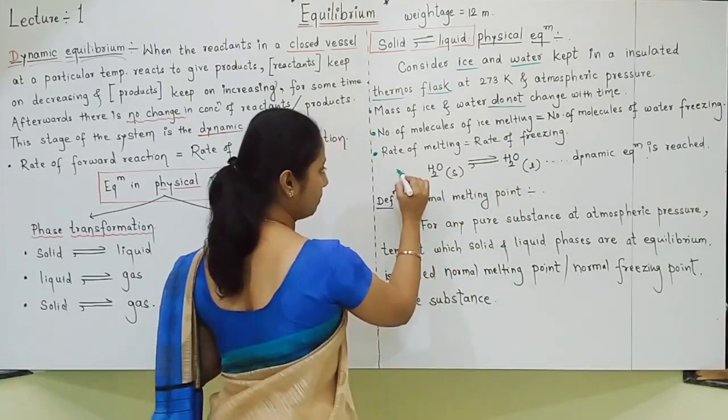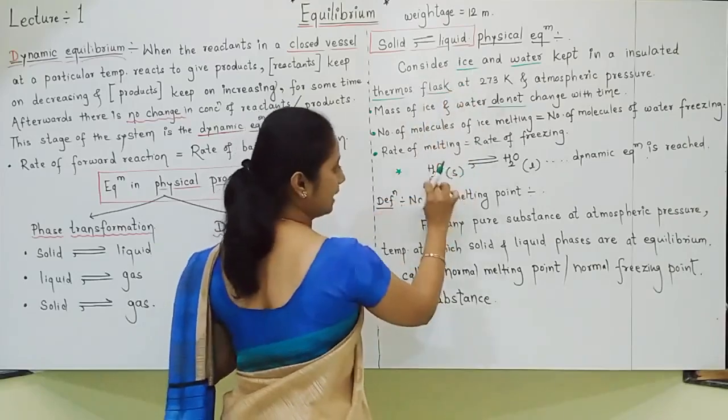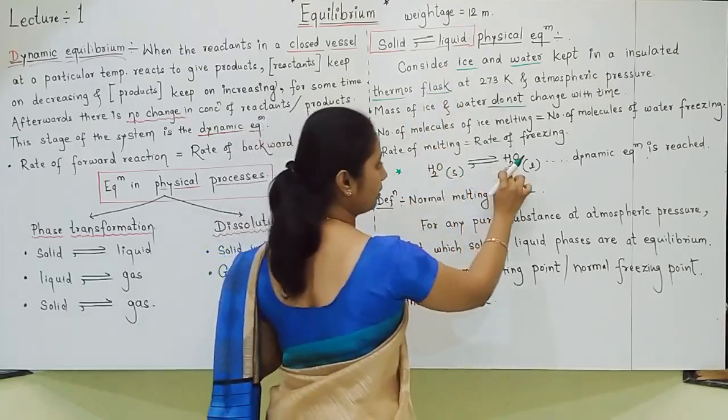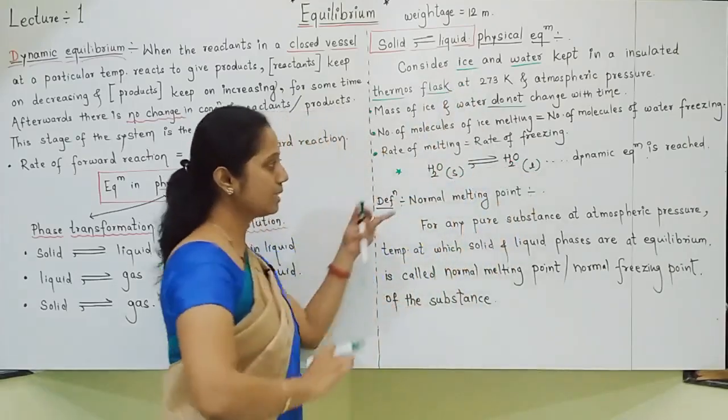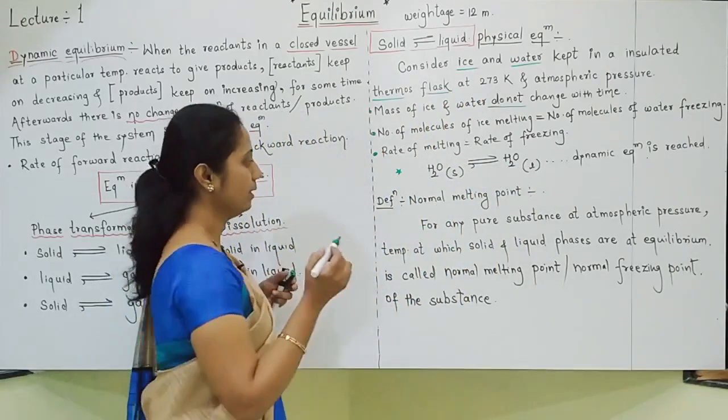Writing the equation is also important. Ice, that is water solid, is in equilibrium with water. This is called dynamic equilibrium.